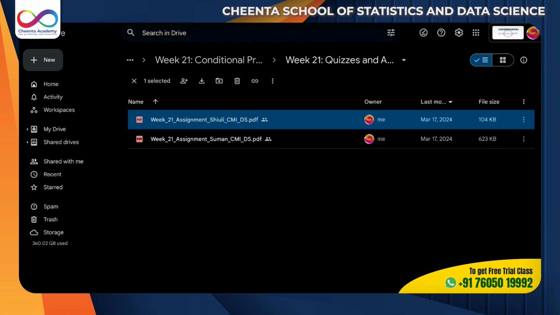For IIT, there are 42 lessons. For ISI, there are 52 lessons. For CMI, there are 20 to 30 lessons. And these lessons are built with careful pedagogical research on what the step-by-step approach should be based on the syllabus. If you can build it yourself, that's good. If you cannot, then I think it's good to have a mentor, but it's your choice. Now you have learned how Cheenta courses work. In ISI, IIT, and CMI, we will have 3 live classes at least. For CMI, it may be 2 to 3. At least 2 problem solving live classes, that for sure for CMI.